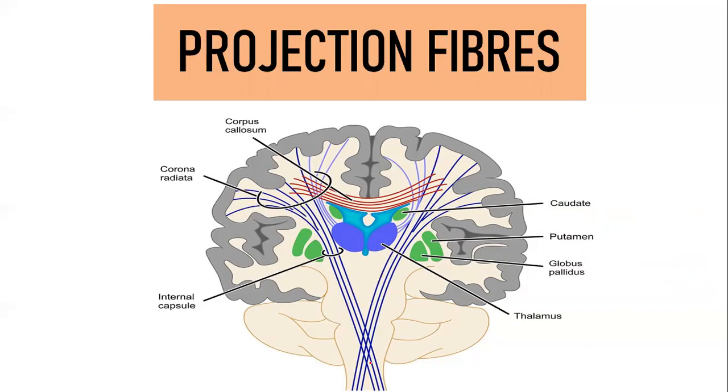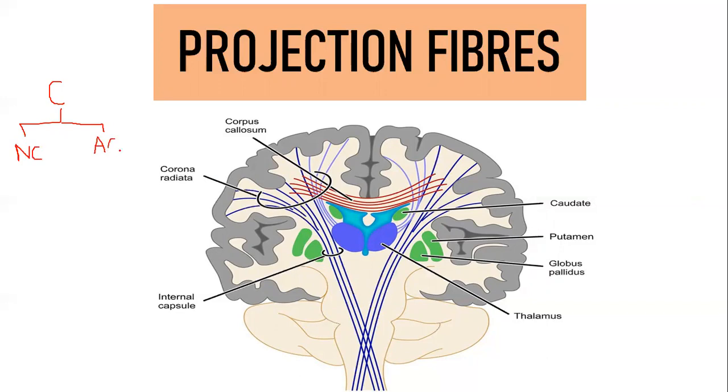Unfortunately I was not able to get a picture for it, so I'll just write it here. Cortex can be divided broadly into two based on your phylogenetic relationship: you have the neocortex and you have the allocortex.